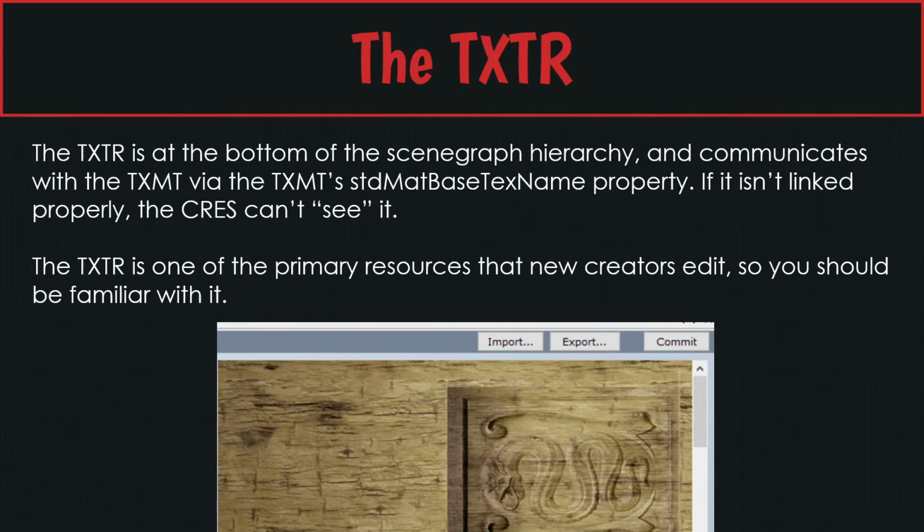The TXTR is one of the primary resources that new creators will be using. For example, if you're doing a recolor, you would work probably just with the TXTR. You wouldn't mess with the other two resources in the recolor. So it is important for new creators to be familiar with it.